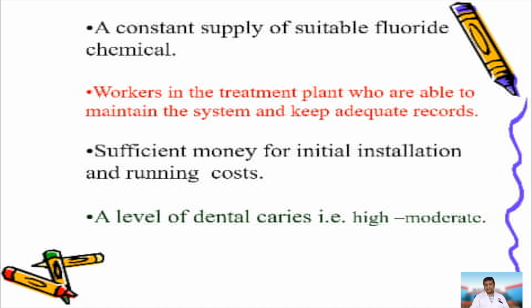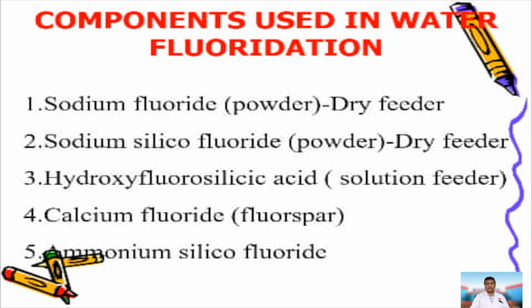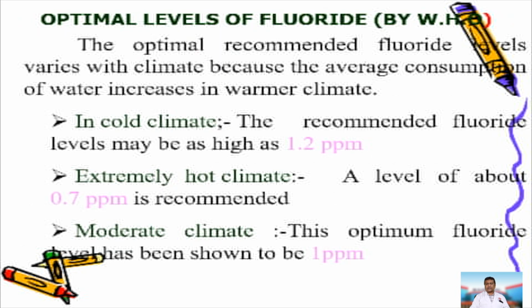to the water supplies. The components used for fluoridation are sodium fluoride, sodium silicofluoride, hydrofluorosilicic acid, calcium fluoride, and ammonium silicofluoride. Based on the distribution of the population, the number of people, we have various ways to decide whether to use solution feeders or dry feeders for fluoride.